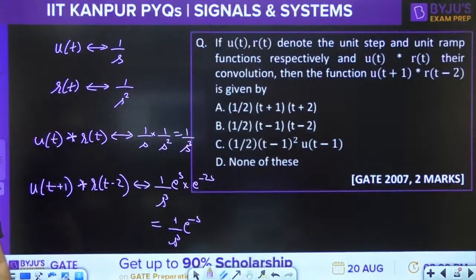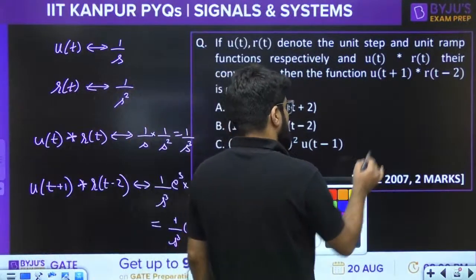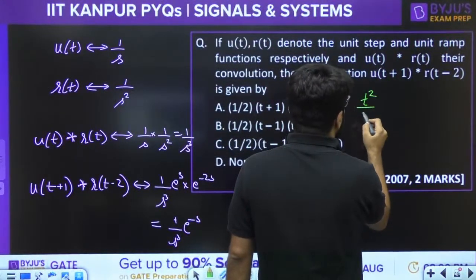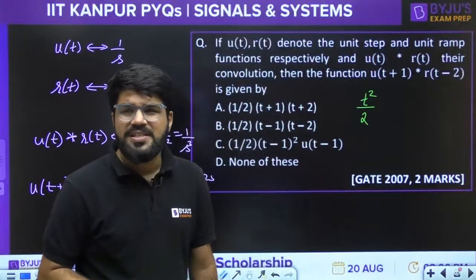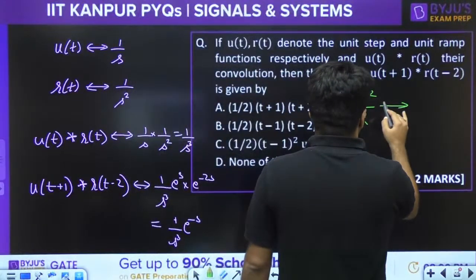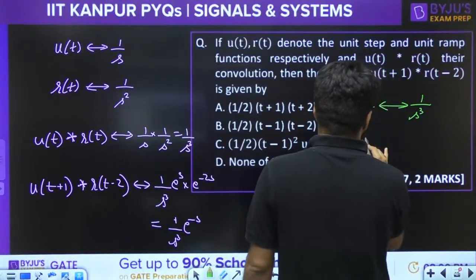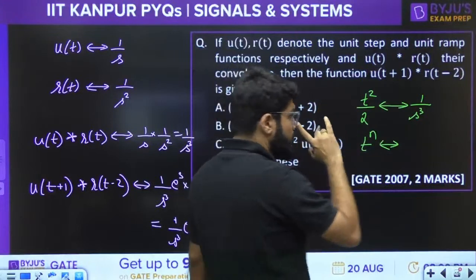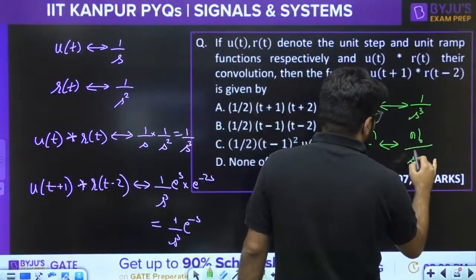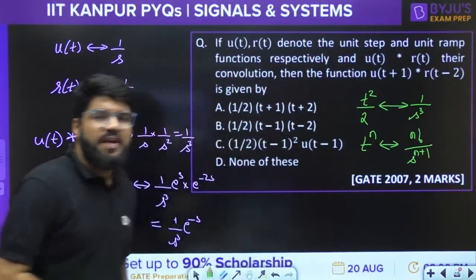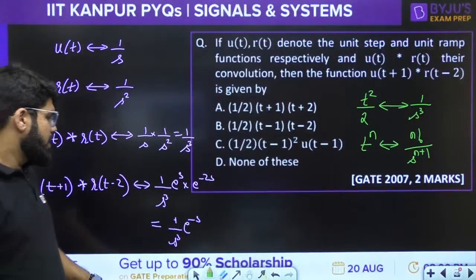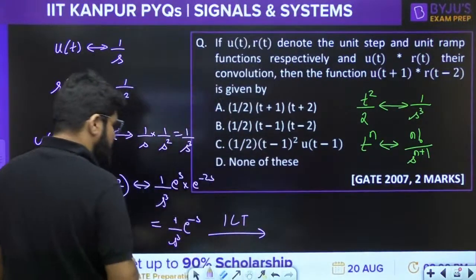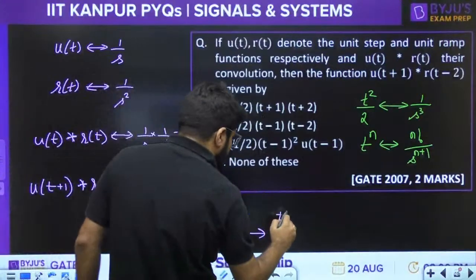Now 1 upon s cube is the Laplace transform of which signal? For 1 upon s cube, you have to take the unit parabolic, t square by 2. The Laplace transform of t square by 2 is 1 by s cube. In general, the Laplace transform of t power n is factorial n upon s raised to the power n plus 1. So 1 upon s cube is for t square by 2.